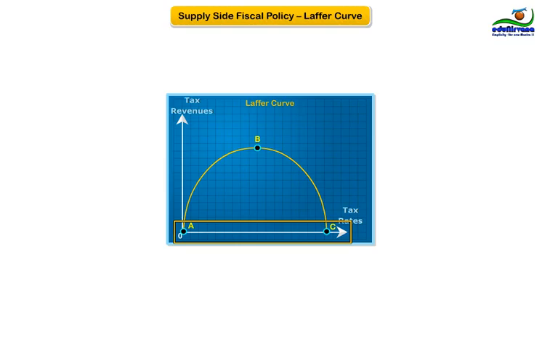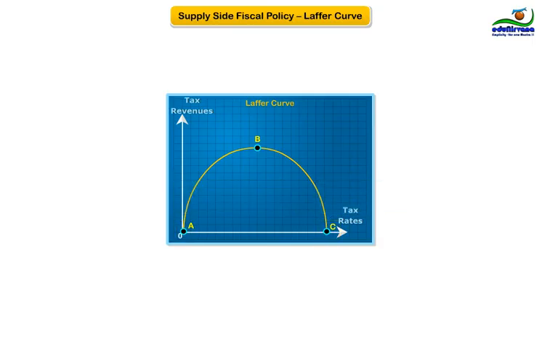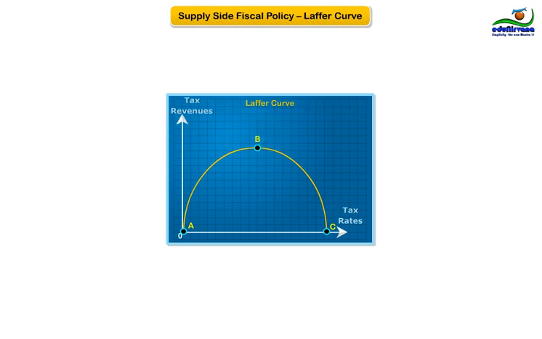At points where the tax rates are 0% and 100%, the tax revenue would be nil. Obviously, no tax revenues will be raised if the tax rate is 0. And if the tax rate is 100%, no one will work and earn income because the entire amount would be taxed away. An increase in tax rates from 0 to an optimal rate could cause tax revenues to increase.